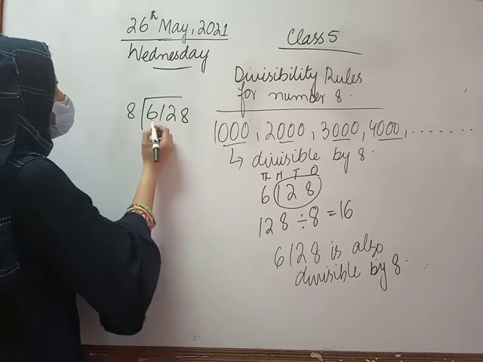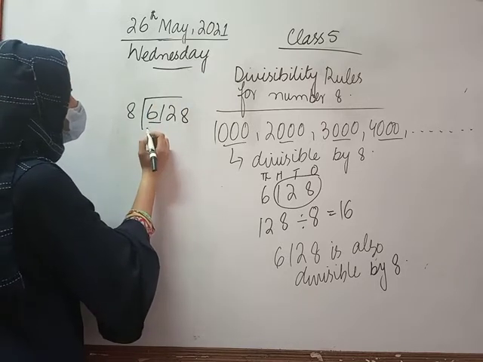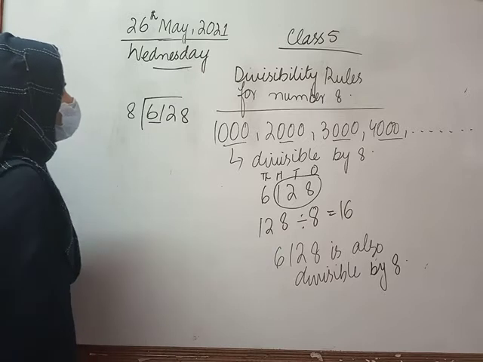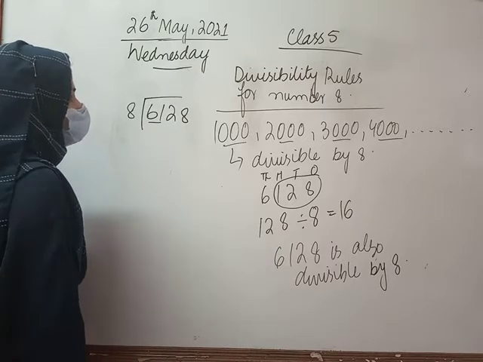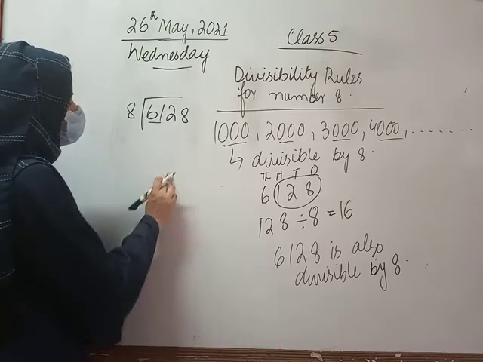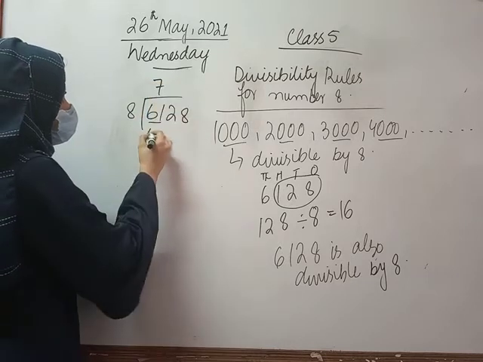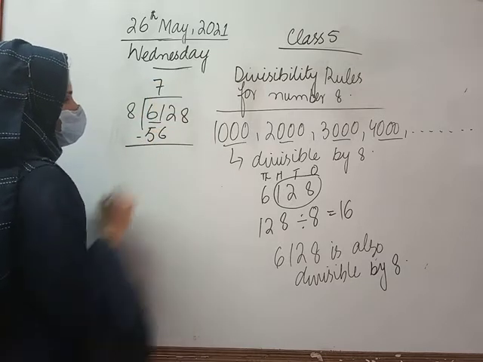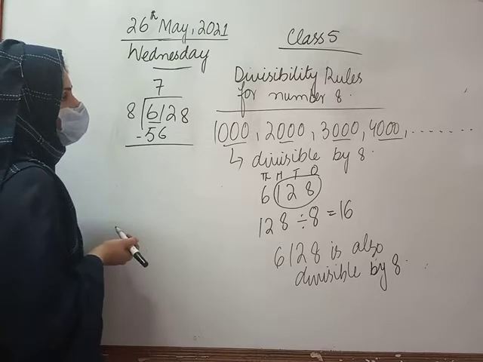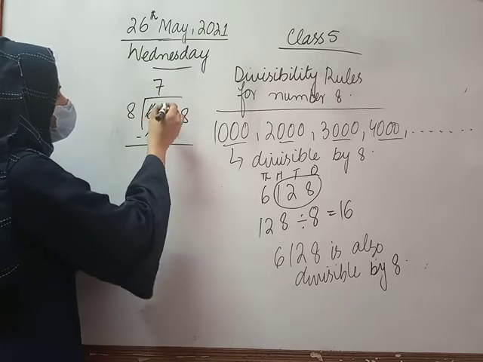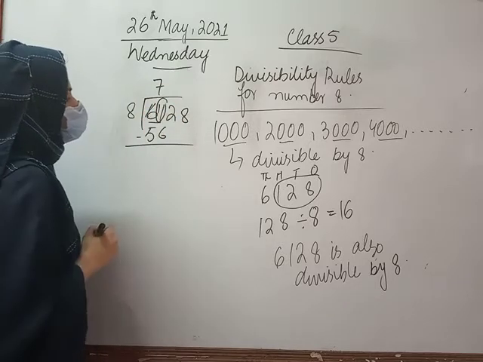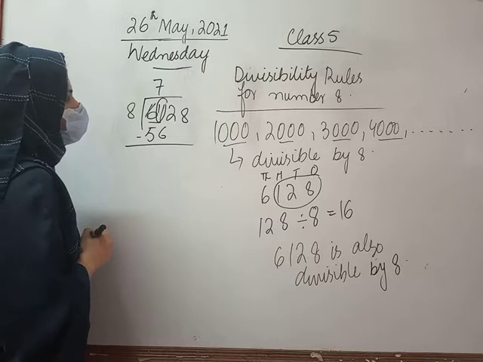Now we will take the 2-digit number which is 61. So class, as you know, 7 times 8 is 56. Now 1 is smaller than 6, so I will take 1 as a carry, which makes a 2-digit number, 11.